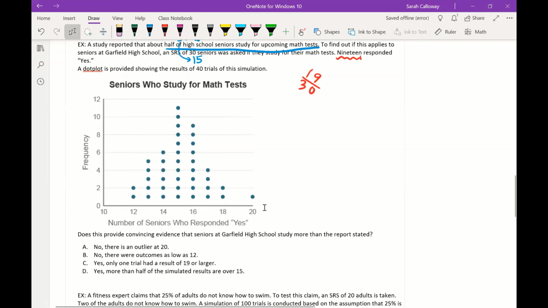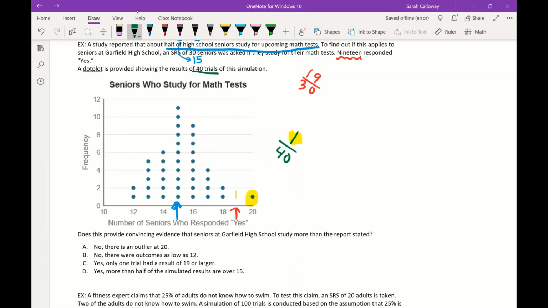Does this provide convincing evidence that the seniors at Garfield High School study more than the report stated? So the report stated that this should be the mean value, right? So the probability should be at 15. However, at Garfield, they said 19. If I look at how many items I have here, this was out of 40 trials. There's only 1 out of the 40 trials that provided something that was greater than 19.